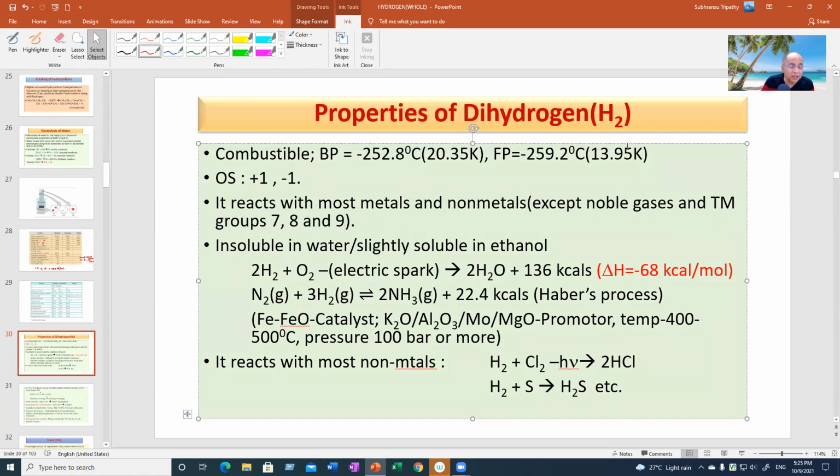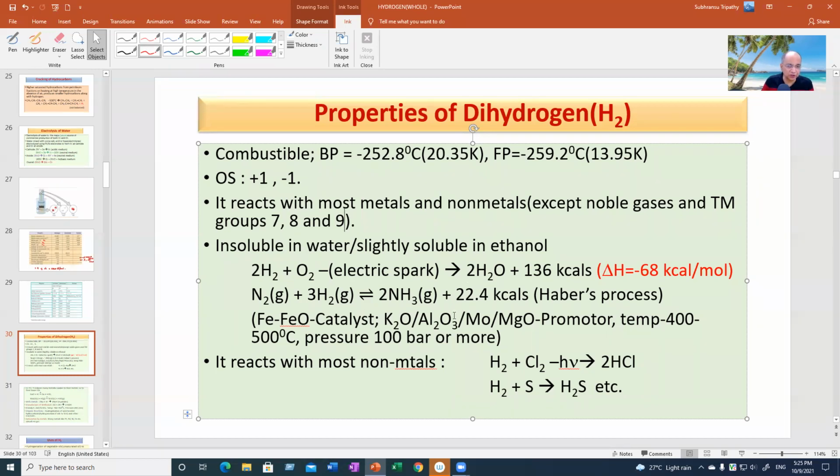Since hydrogen gas is non-polar, it does not dissolve in water. It is sparingly soluble in water. We can call it insoluble. It is slightly soluble in organic solvents like ethanol, but more soluble in non-polar solvents like benzene, carbon tetrachloride, and so on. When hydrogen and oxygen are mixed and you apply an electric spark, you get a pop sound, an explosion sound, and we funnily call it the pop sound, and you get water with a lot of energy. This is an exothermic process.